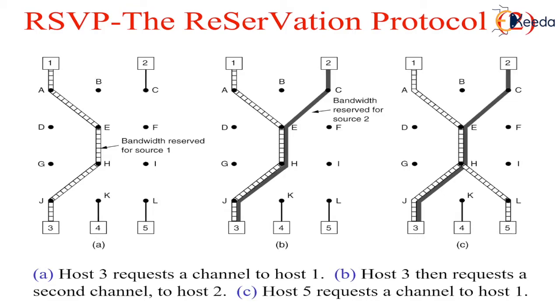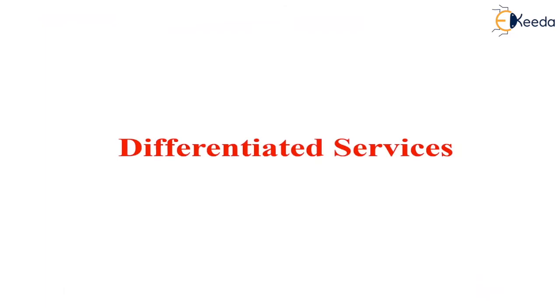Then, differentiated services. Differentiated services, that is DS, can be offered by a set of routers forming an administrative domain, that is, an Internet Service Provider. The administration defines a set of service classes with corresponding forwarding rules. If a customer signs up for differentiated services, customer packets entering the domain may carry a type of service field in them, with better service provided to some classes than to other classes.